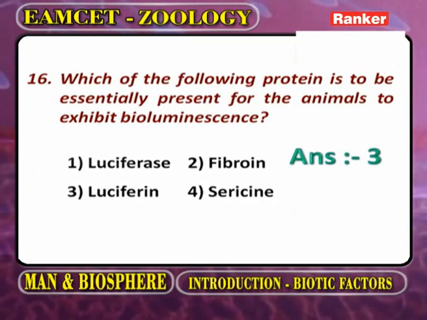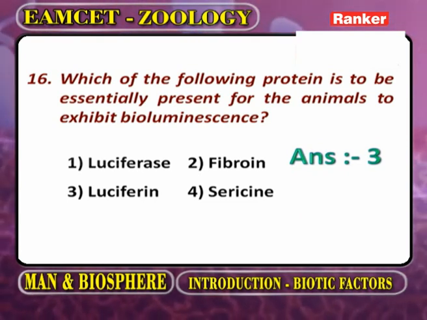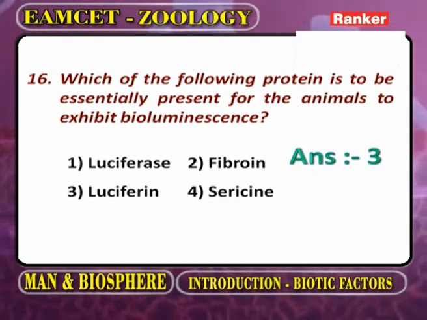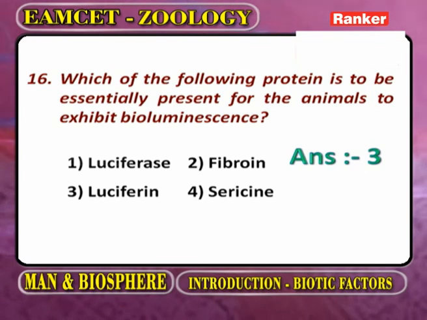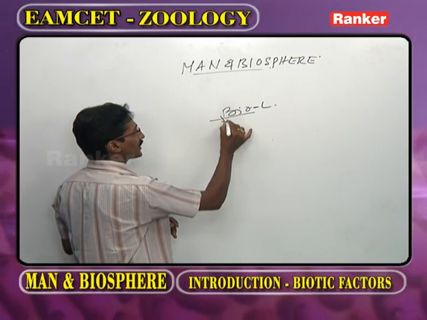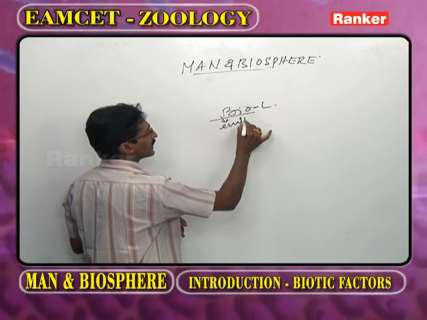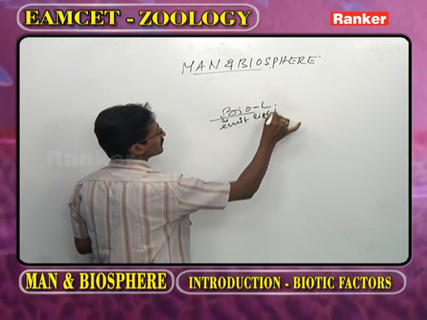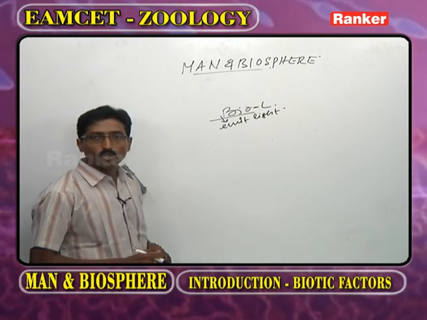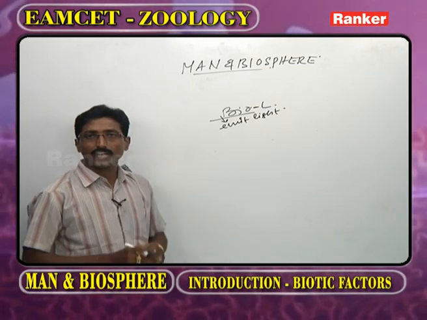Which of the following proteins is essential for animals to exhibit bioluminescence? Now, as we observe bioluminescence, what is meant by bioluminescence? To emit light.